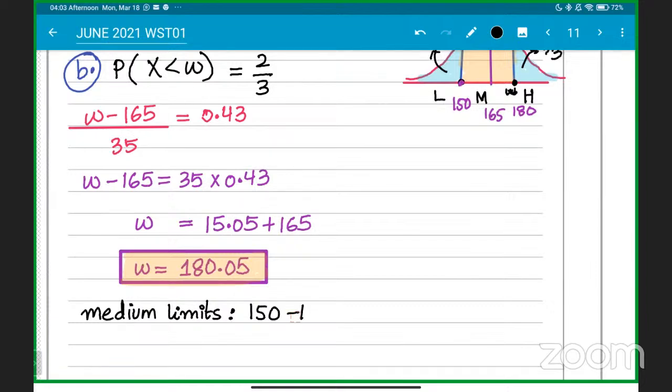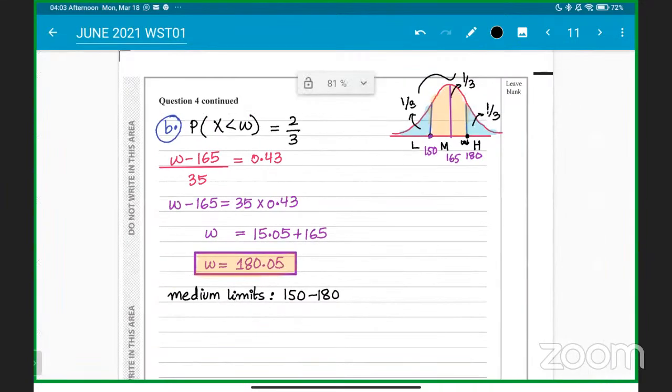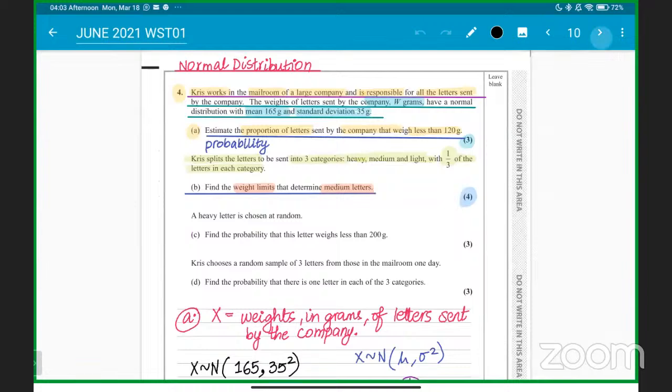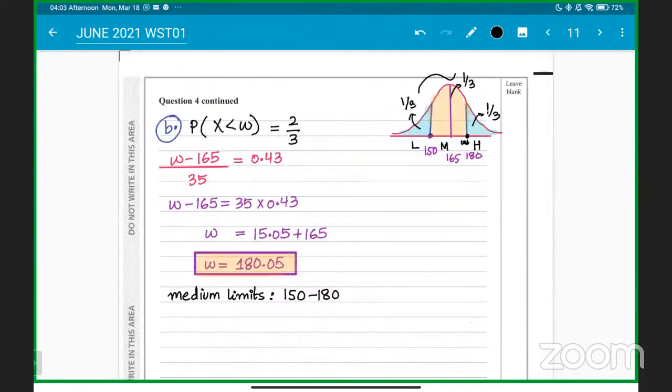to 180 is the medium limits. Okay, 150 to 180 are the medium limits. Okay, got it, guys? Clear? This is the answer. Yes, sir. We have to find the weight limits that determine medium letters. So it will be 150 to 180.